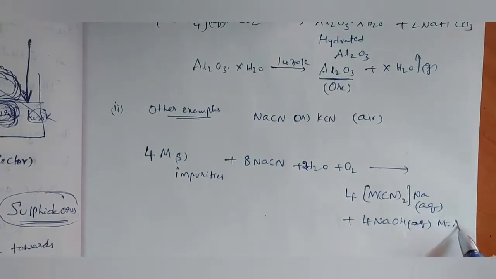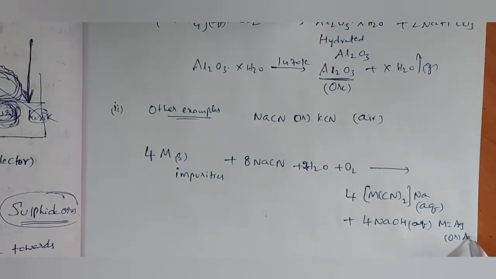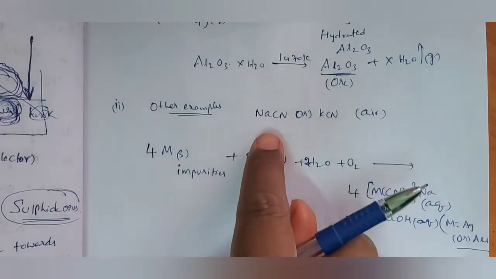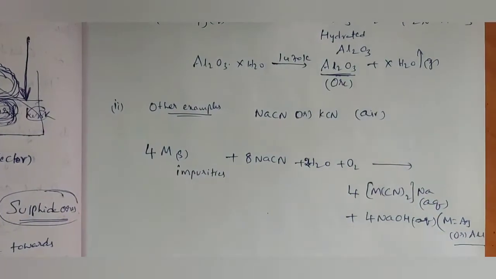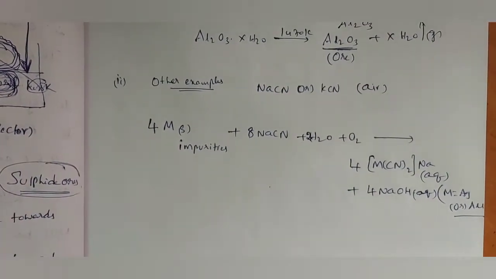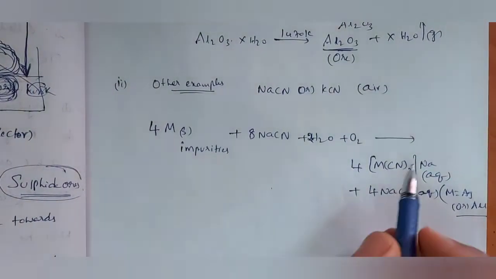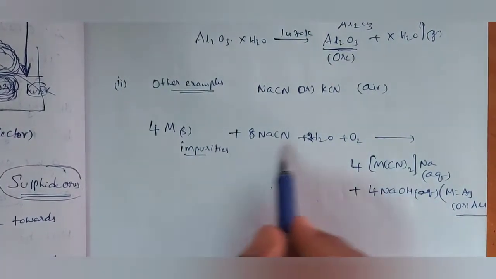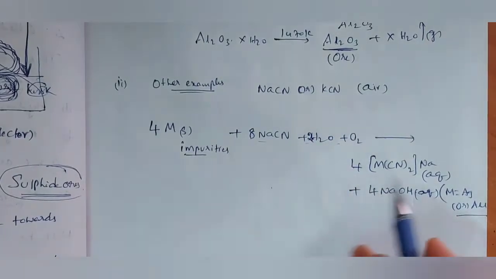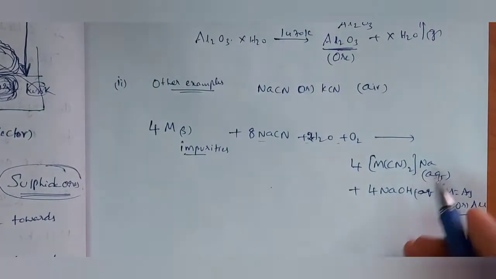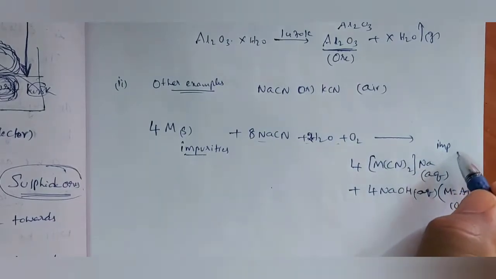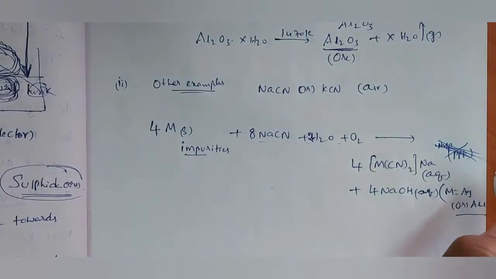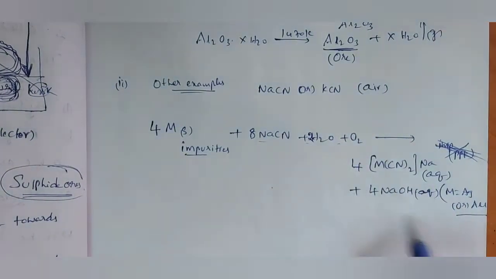Here the metal is nothing but silver or gold only, which are less reactive metals. Previously, up to here, we have seen that method is useful for highly reactive metals. Now these are the least reactive metals, silver or gold for example. Now this is an aqueous solution. Observe, impurities are not dissolved in NaCN and H2O. These are all aqueous, dissolved in water, and impurities are precipitate. So impurities will be separated out, and this total solution will be separated.